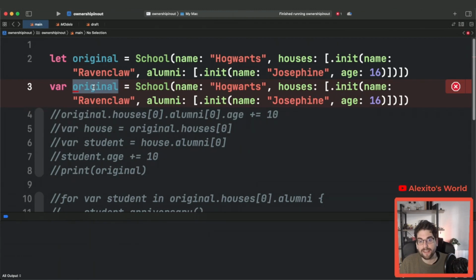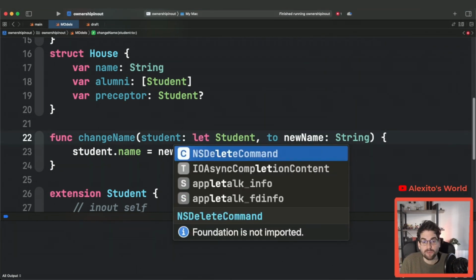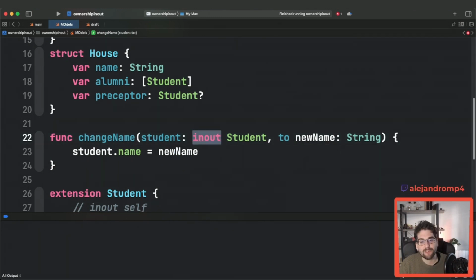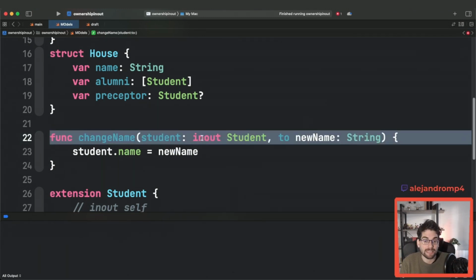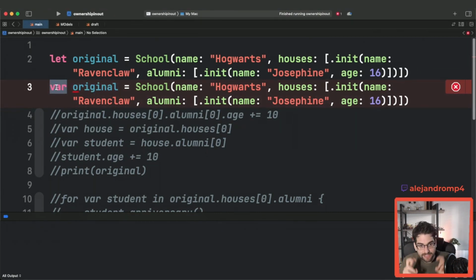As we have seen, there are other keywords that manipulate the binding. The inout keyword: by default you have a let, and we used to have a var, which had the implicit copy behavior in it. This inout is kind of like another binding. It's a binding that lets you reach into the original and actually change it. So it's like a variable without the copy in it. And that's the power of inout. It lets you have a variable that still references the original.